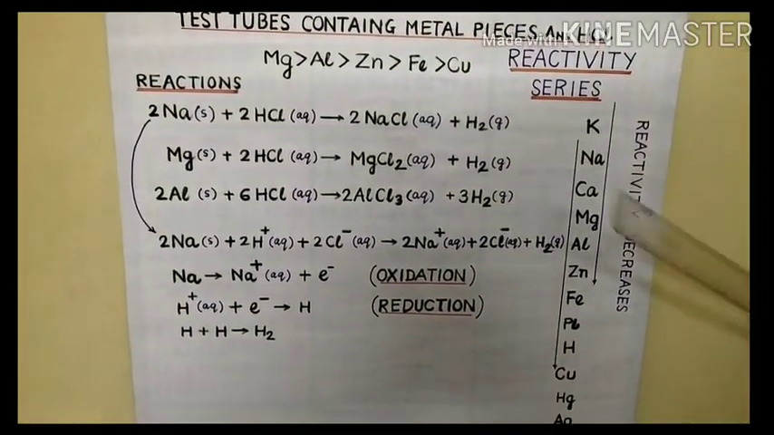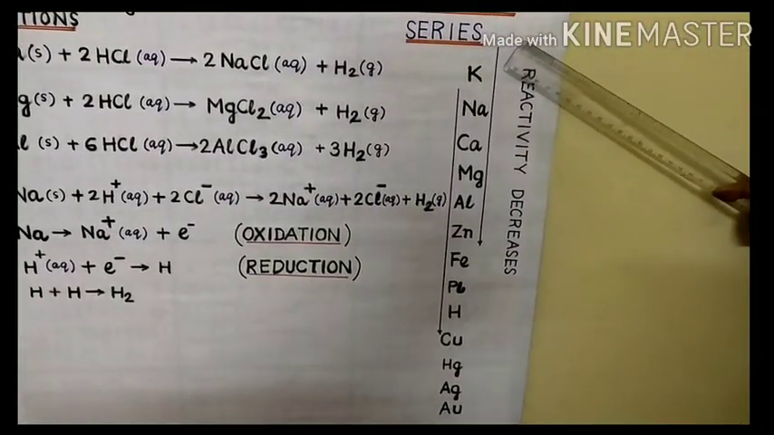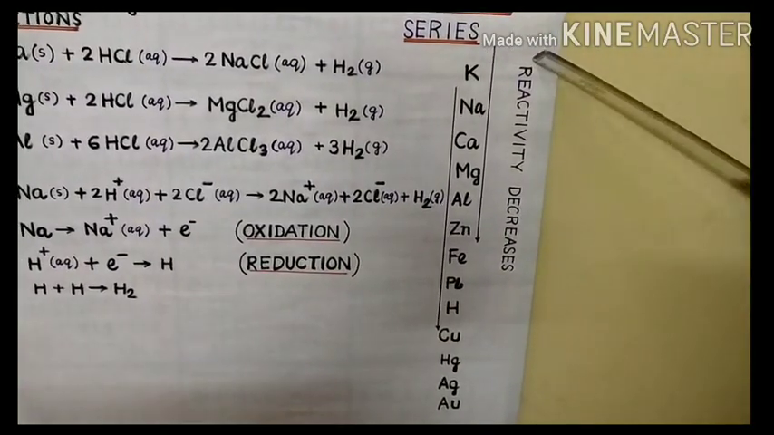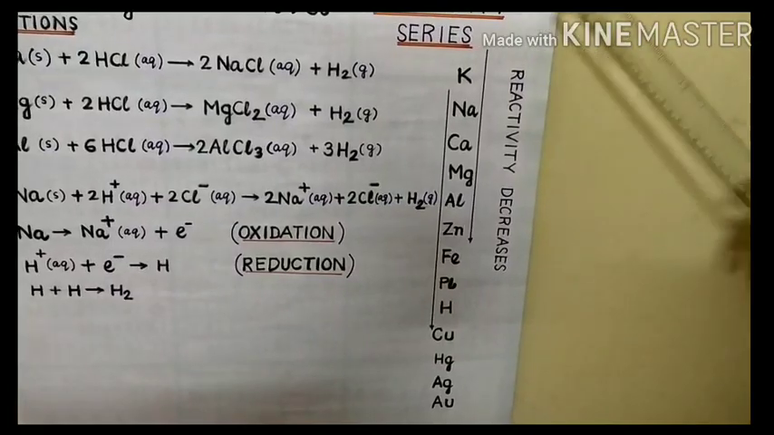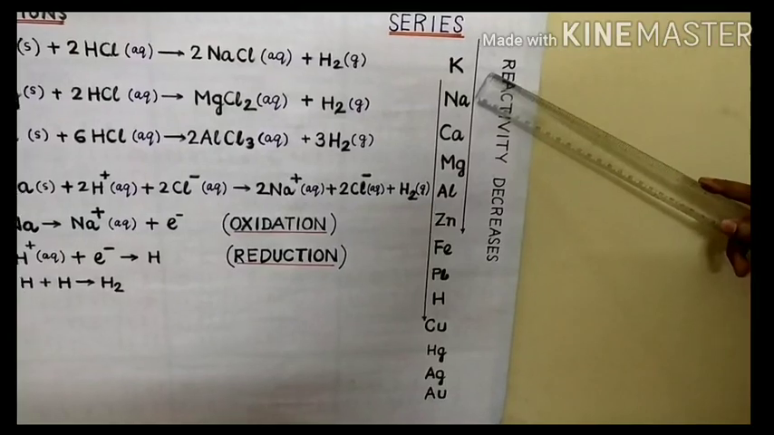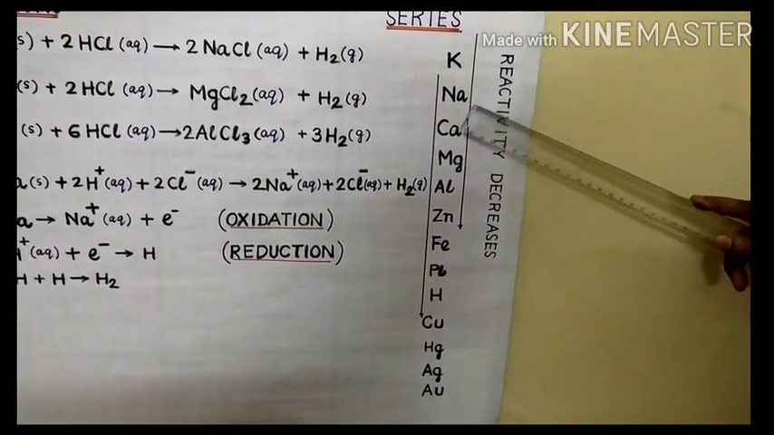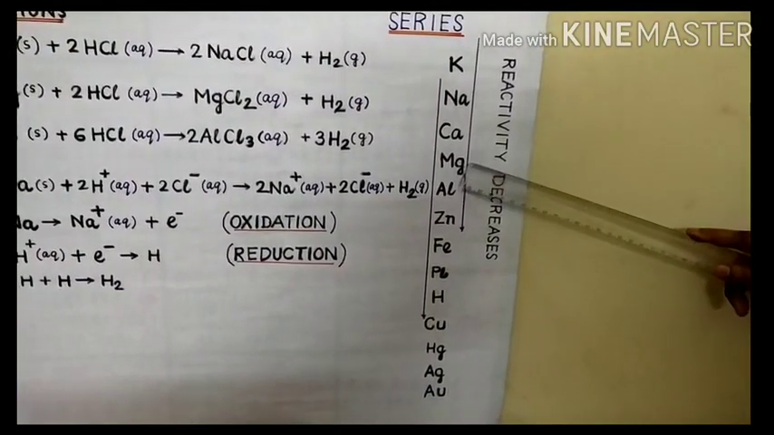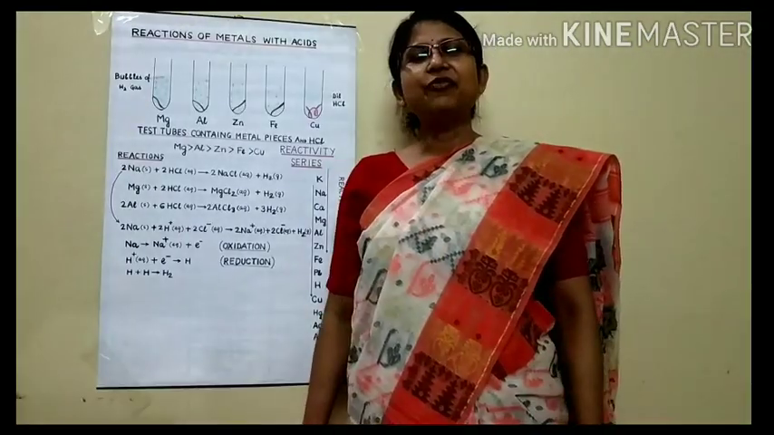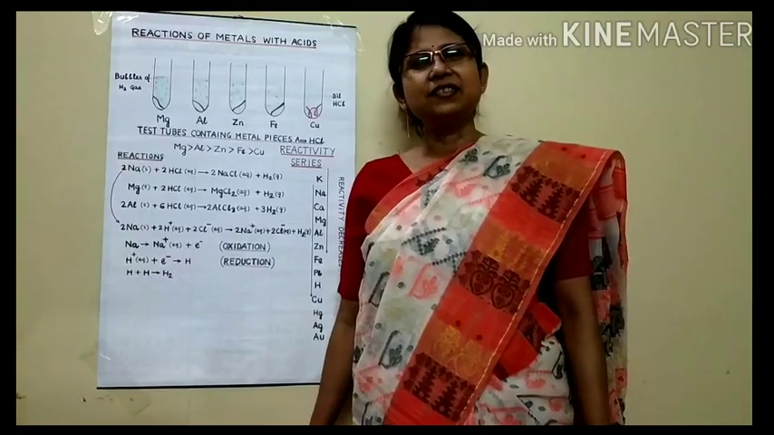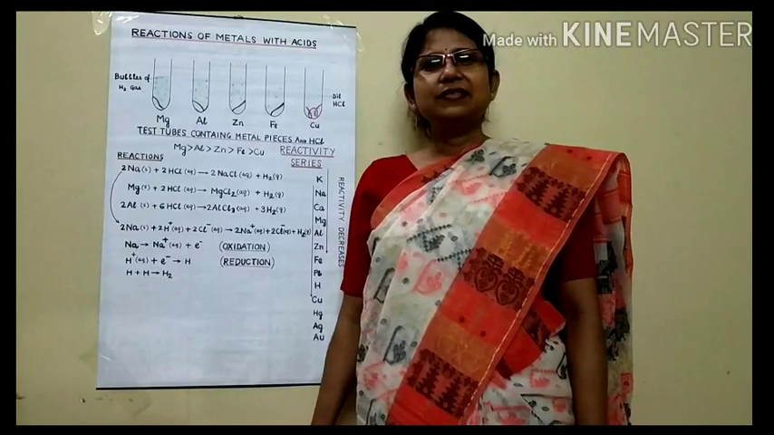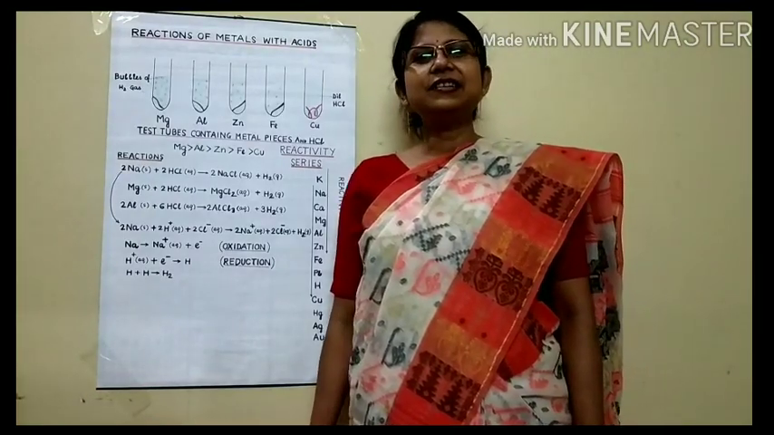What is the reactivity series? The arrangement of metals in order of decreasing reactivity is called the reactivity series. Here you can see that reactivity decreases gradually from potassium to sodium to calcium to magnesium to aluminium to zinc and the rest. Now the question is, why do some metals react with acid and some don't? The answer lies in the reaction. Let us see the reaction.